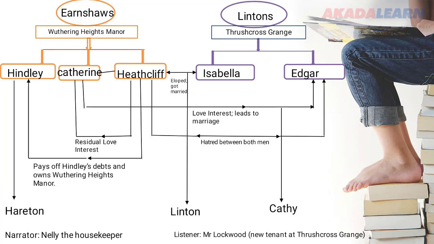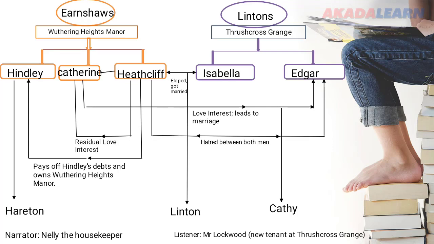Edgar and Isabel Linton live at the Thrushcross Grange, on the other side, and they are a complete opposite of Heathcliff and Catherine. So one day, while Heathcliff and Catherine were coming back from a little stall where they shop for things, the weather became harsh, and so they had to take refuge at the Lintons.